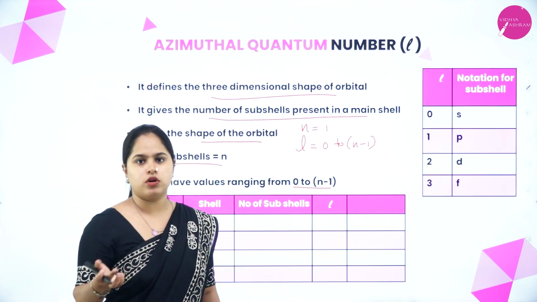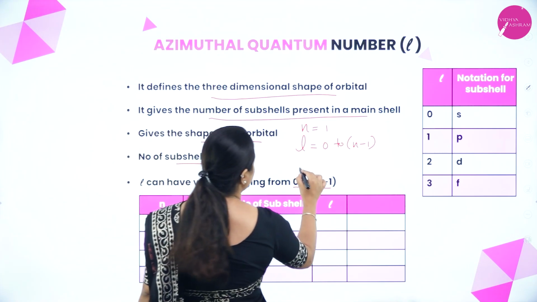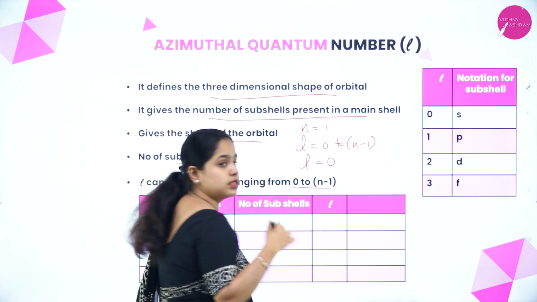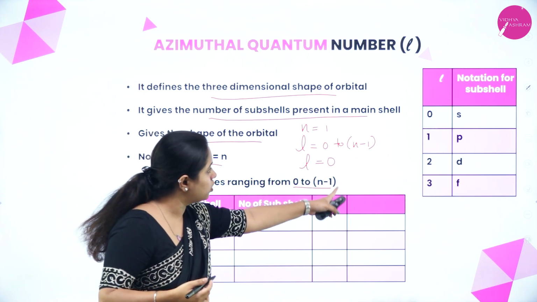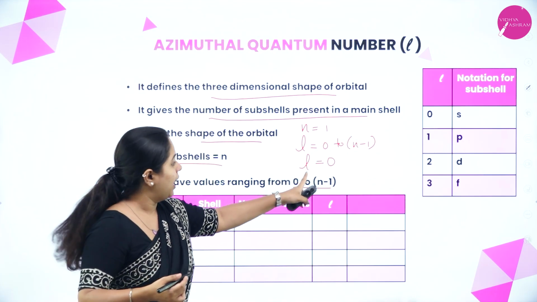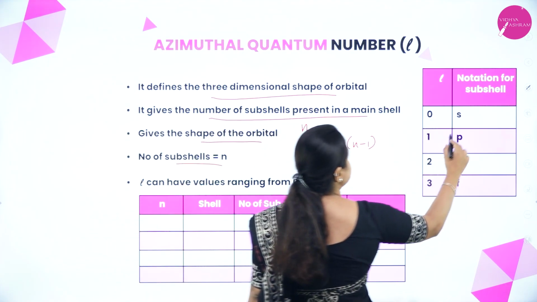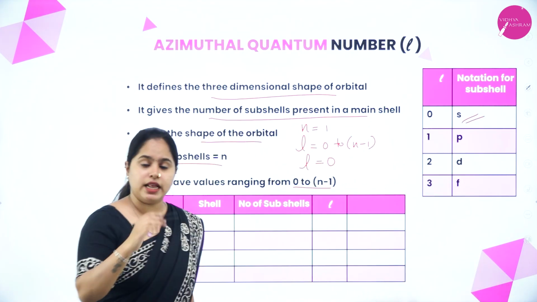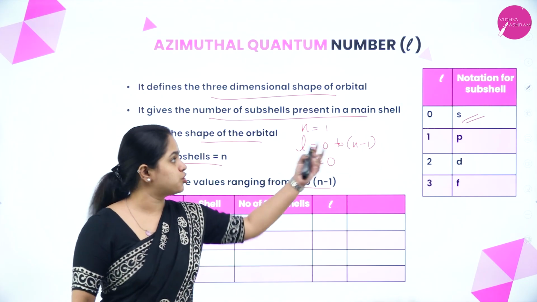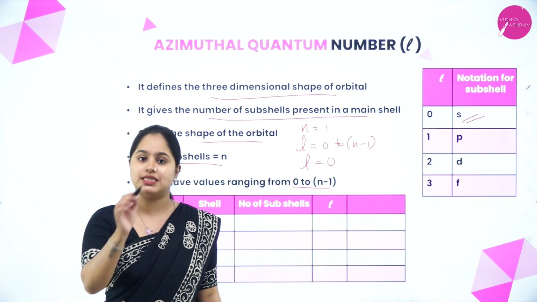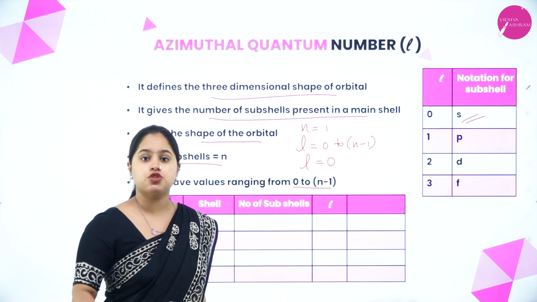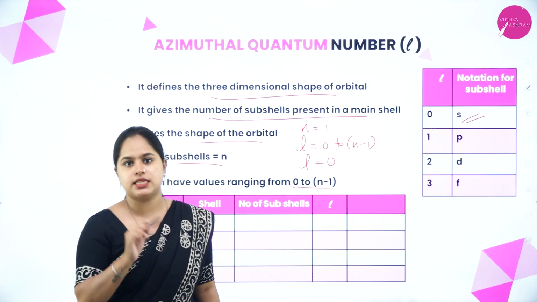So 0 to 0, what does that mean? Only 0. So l can have only the value 0, as you can see in that table. l equal to 0 corresponds to the s subshell. So it consists of only one subshell, the s subshell.